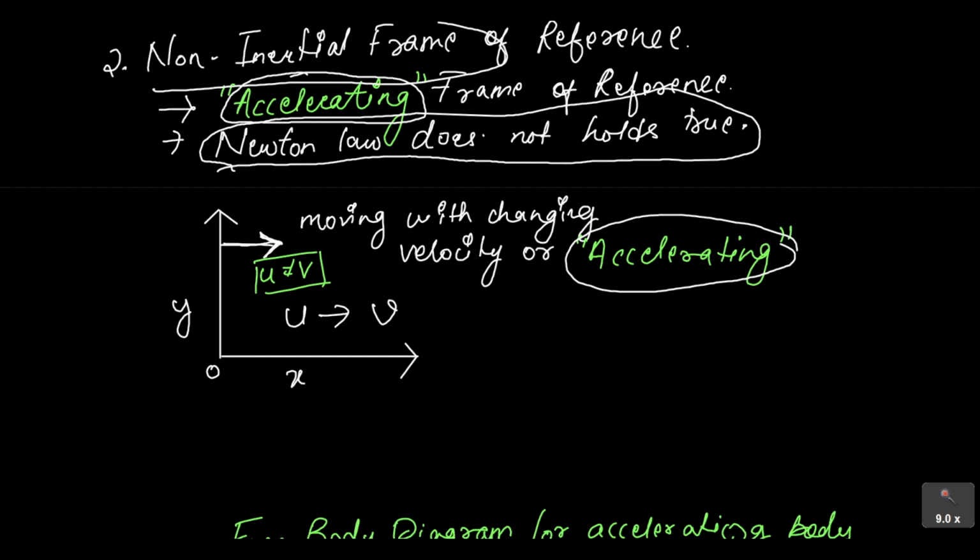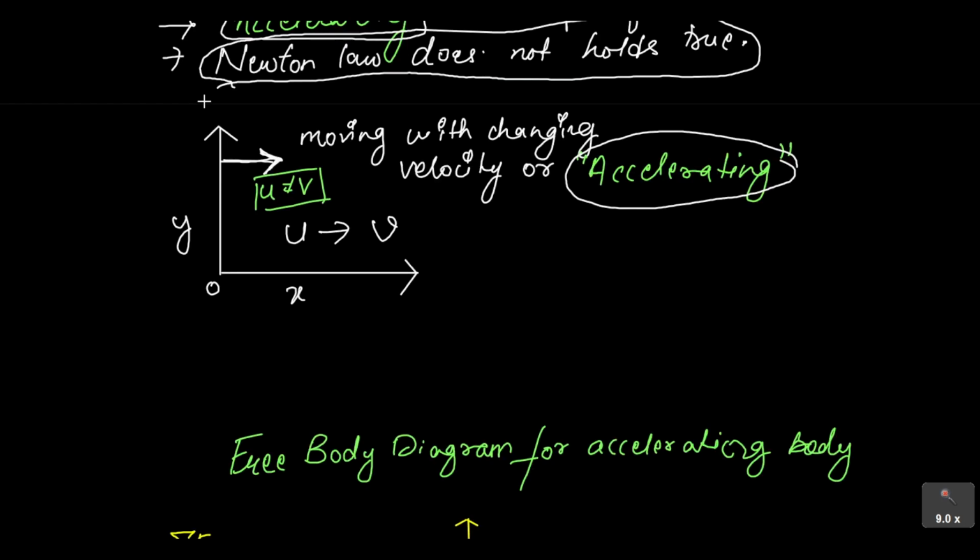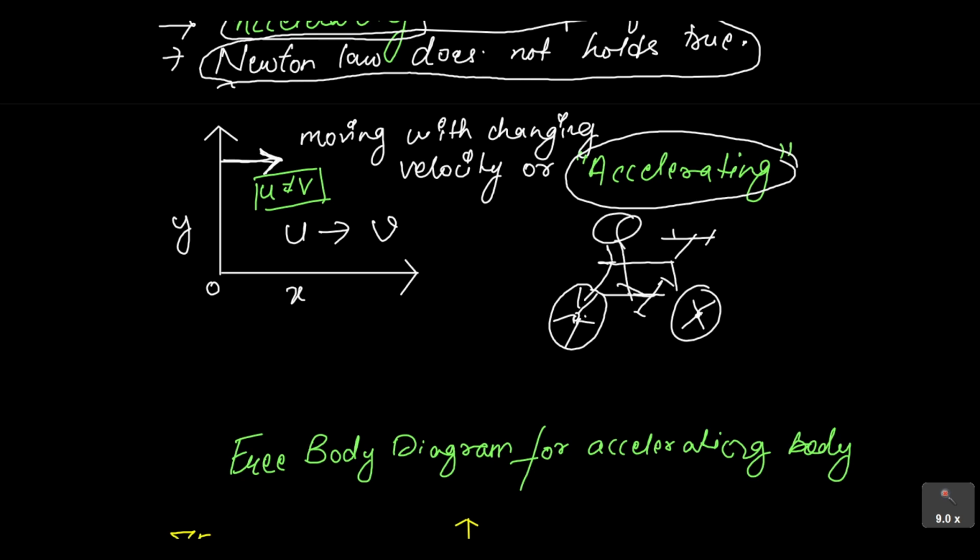So if your frame itself is accelerating, then such a frame of reference is a non-inertial frame of reference. To understand with an example, consider a person riding a bicycle. You will see that the velocity of this person riding the bicycle is going to change.